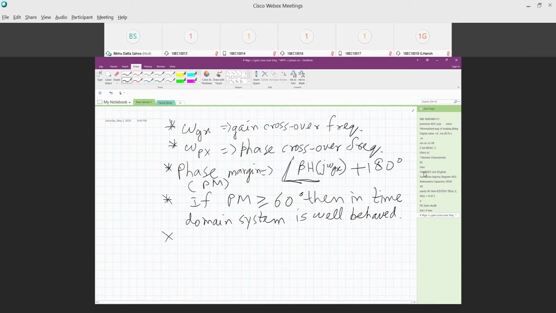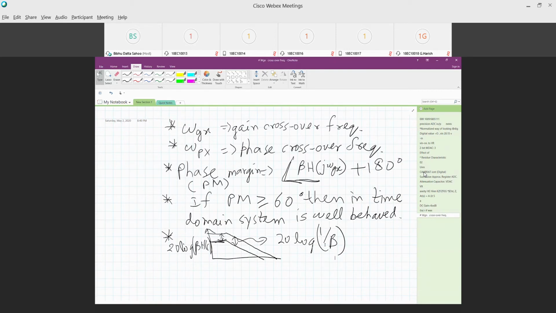Okay, and the third concept is that in the Bode plot you plot 20 log of beta times h of s. For beta equal to 1, if this is the plot, for any other beta the gain plot is going to shift down by exactly 20 log of 1 by beta. So if beta equal to 0.5, the gain plot is going to drop exactly by 6 dB. The phase plot does not move that much.